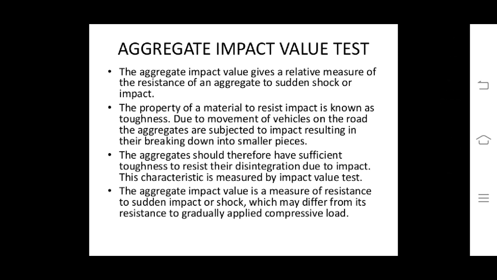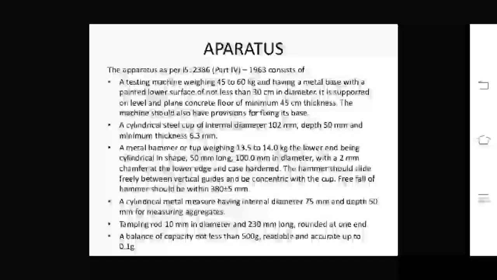The aggregate impact value is a measure of resistance to sudden impact or shock, which may differ from its resistance to gradually applied compressive load. Apparatus required for this test.